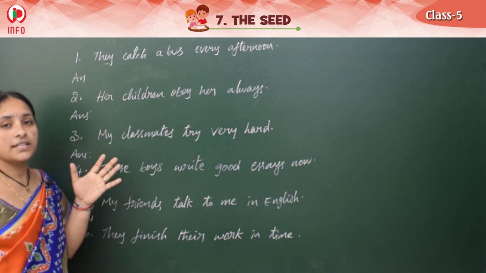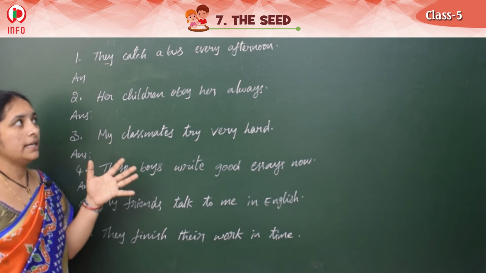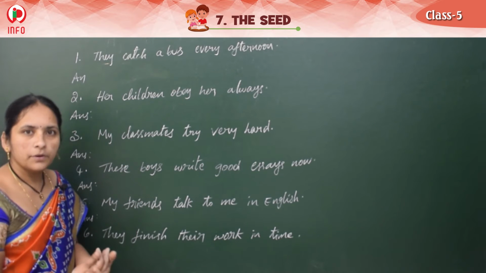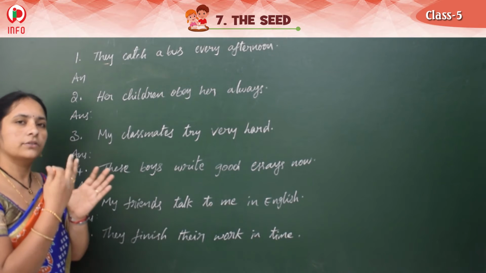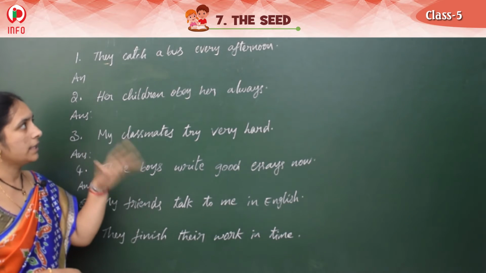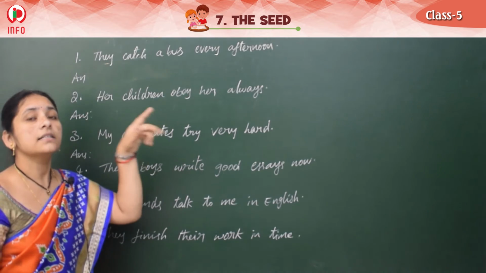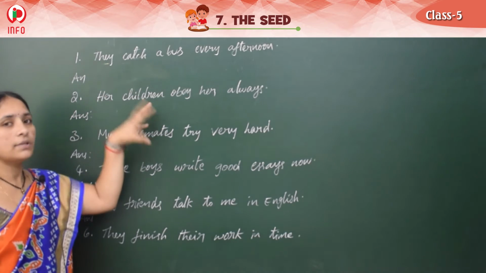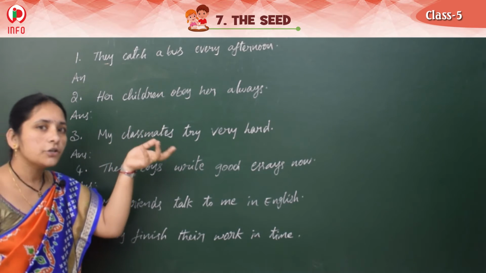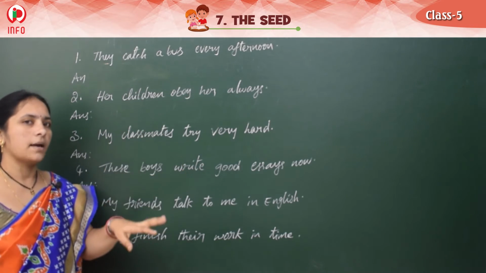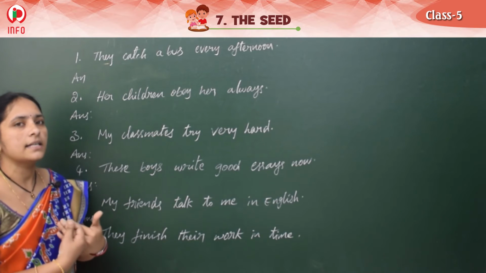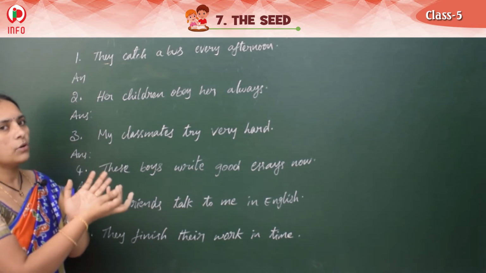See children, so we have just completed that topic, writing the verb according to plural and singular subjects. Now in this we have: rewrite the following with the singular subject. So here they give the sentence, but we should replace them with singular subjects. They are asking us to write the singular subject, and they have already given plural subjects.